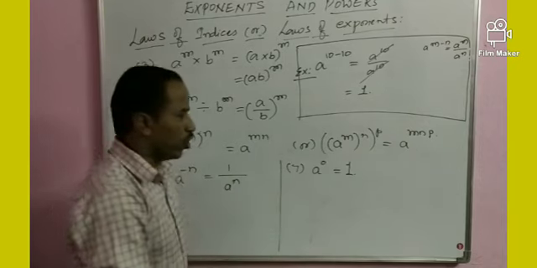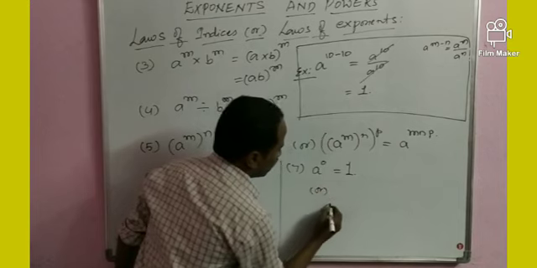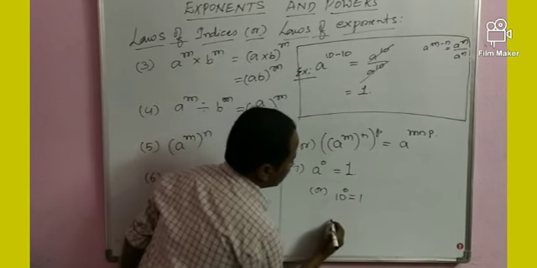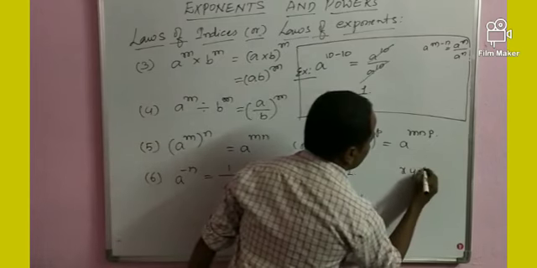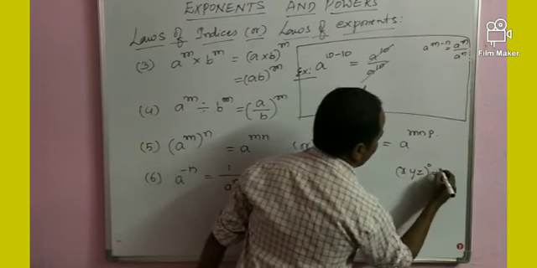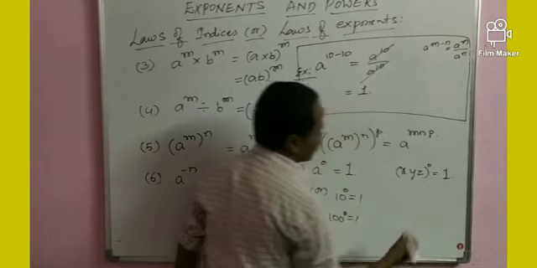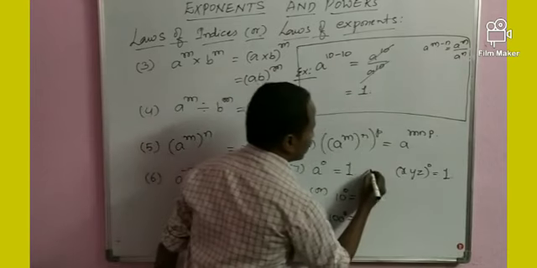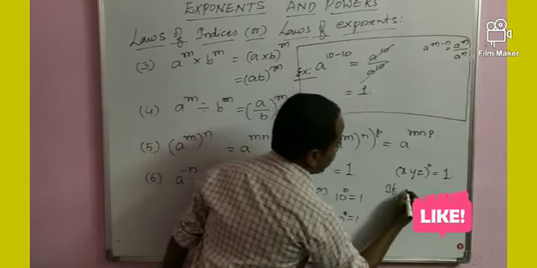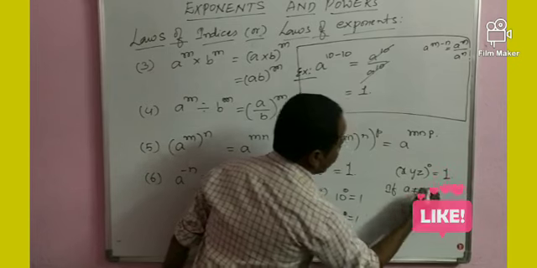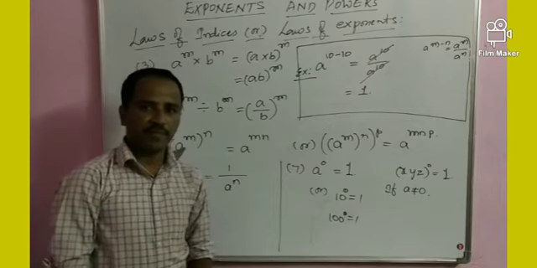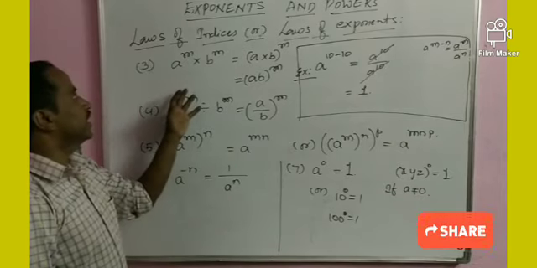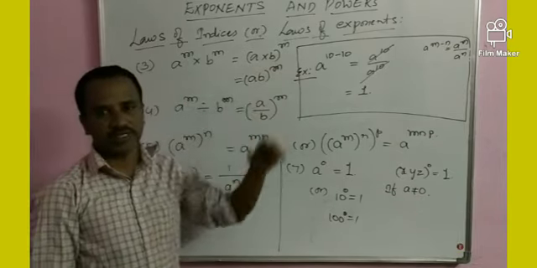Not only a to the power of 0, or 10 power 0 is equal to 1, 100 power 0 is equal to 1, xyz whole power 0 is equal to 1, if a is not equal to 0. These are the main important laws of exponents.